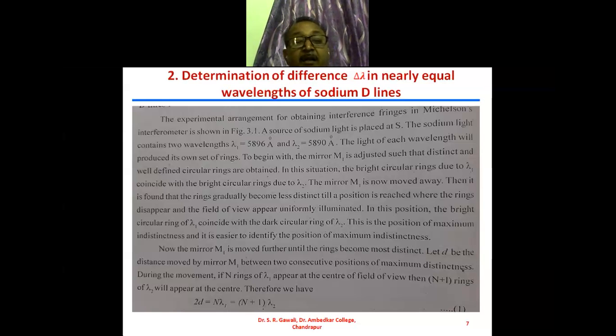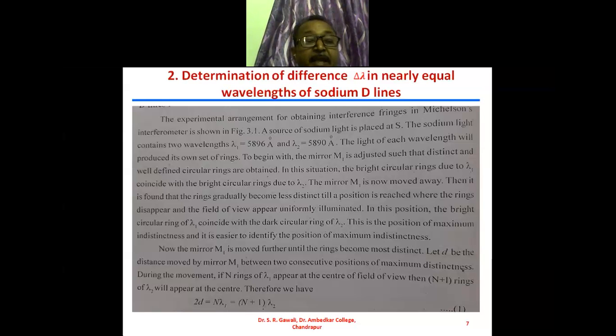Center में क्या होगा? n number of rings corresponding to the wavelength lambda 1, and n plus 1 rings of lambda 2 will appear at the center. For this condition, this is nothing but the position of maximum distinctness. We can distinguish the two sets of rings.